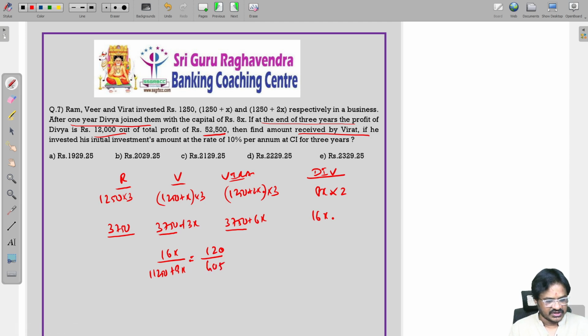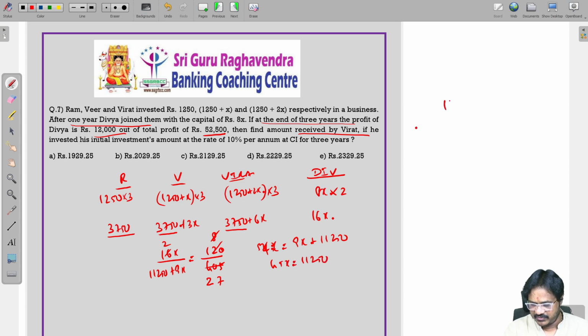Now, if you do the calculation, 15 8s are 120, 15 7s are 105, so 54x is equal to 9x plus 11,250. Therefore, you are going to get 45x equal to 11,250, and 1 part means divide 11,250 by 45, 45 into 250, you are going to get 1 part is 250.